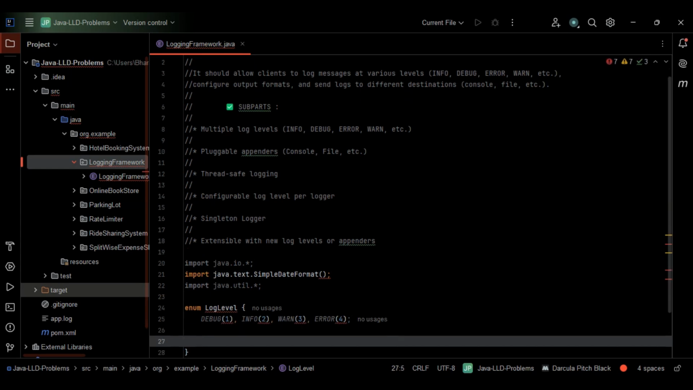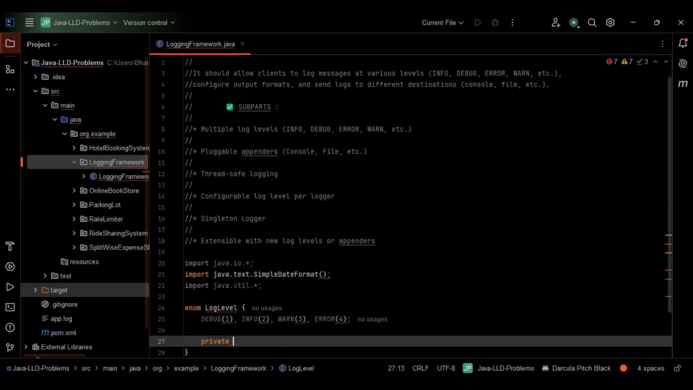The next part here is the level. It has to hold the numeric level. Numeric level means debug has numerical level 1, info has 2, warn has 3, and error goes with numerical level 4, right? So it has to hold the numerical level.